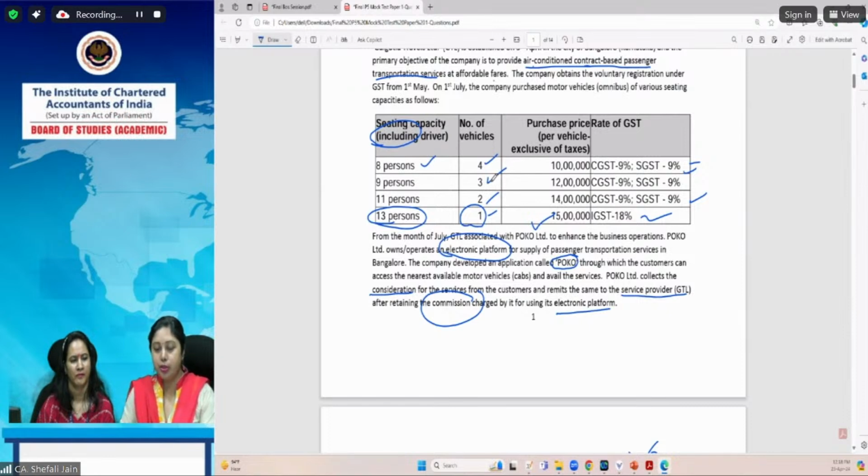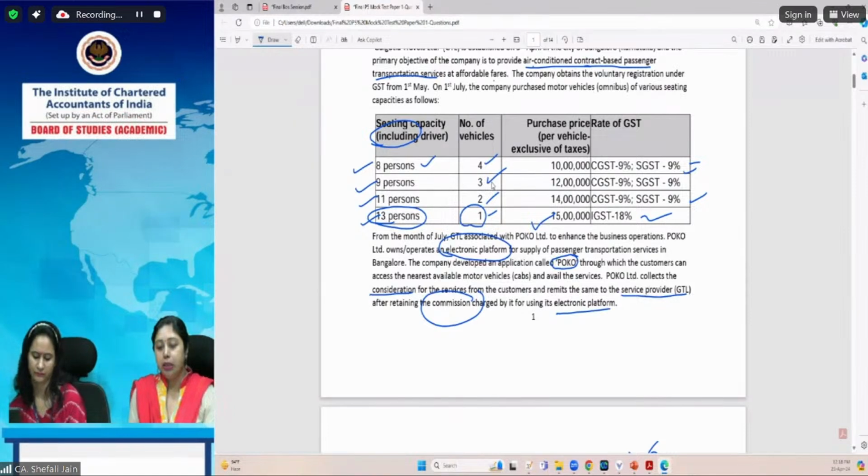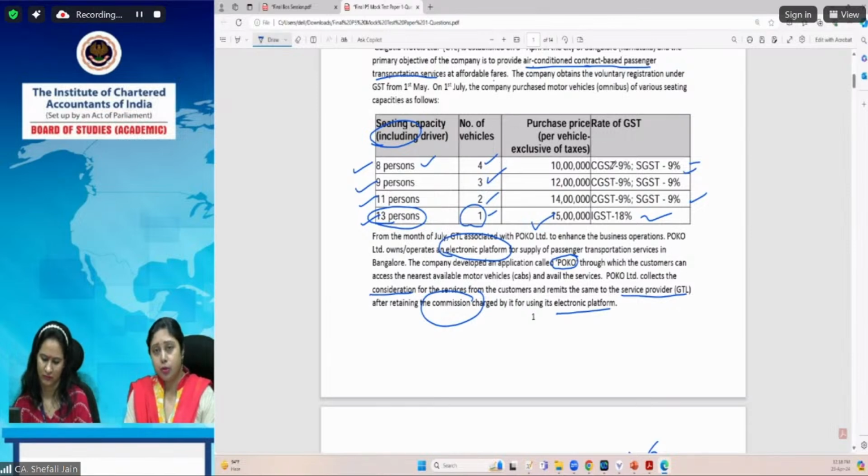On 1st July he has purchased 4 types of vehicles, with a seating capacity of 8 persons, 9, 11 and 13. The number of vehicles purchased is also provided to you, and the rate is also given. So you have to compute the amount of blocked credit with this particular information.